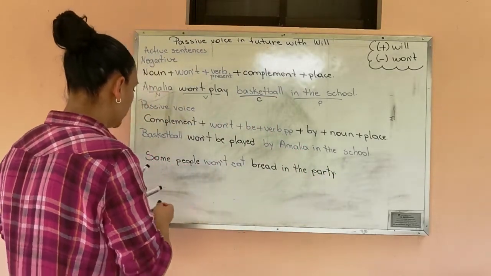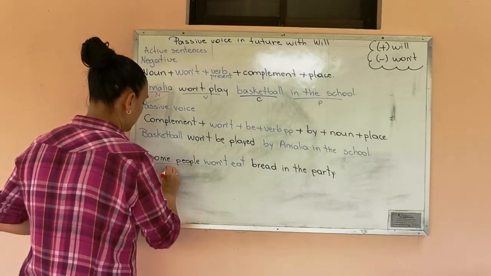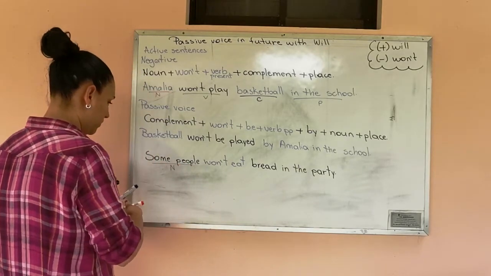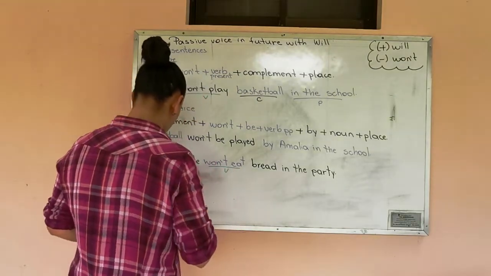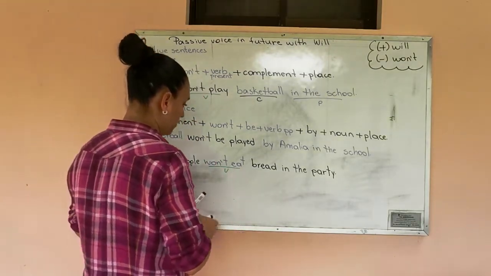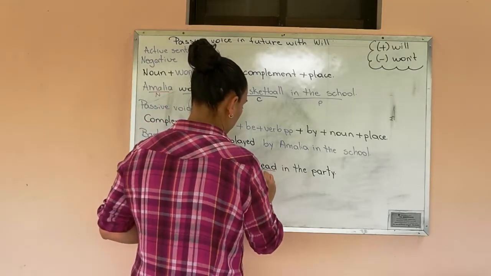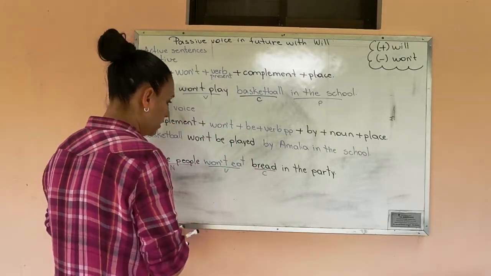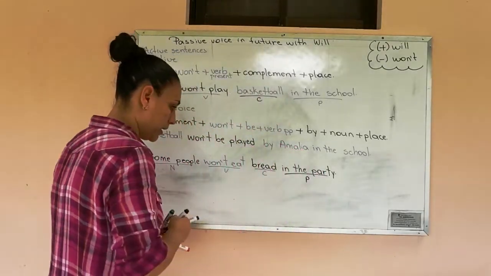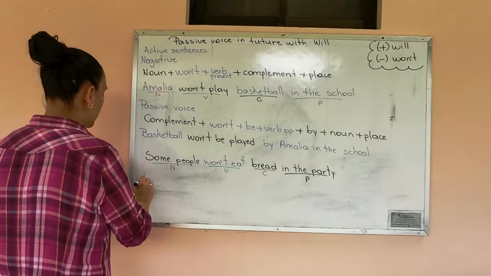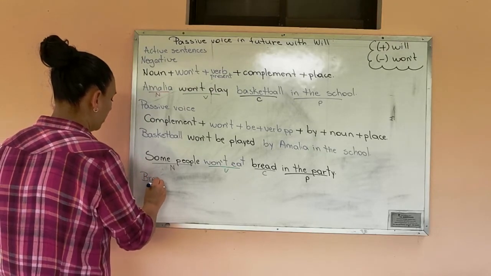So we are going to identify the parts of the sentence. Some people, the noun, won't eat, the verb. Bread is the complement, in the park, the place. We are going to start with the complement.